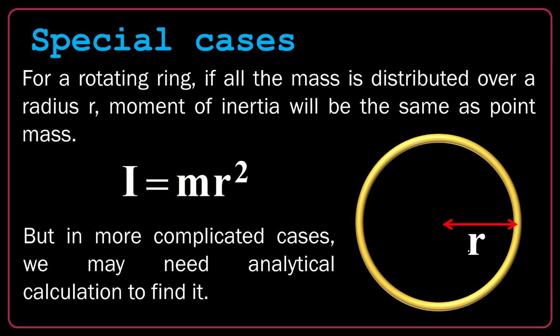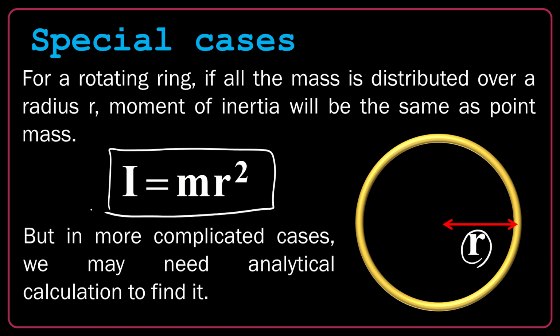A very simplified case that has exactly the same formula as the point mass is a ring. If I have just a ring, where all the mass of the ring is distributed at the specific distance r from the center, I can again use m r squared. Let's say there are billions of molecules making this ring.